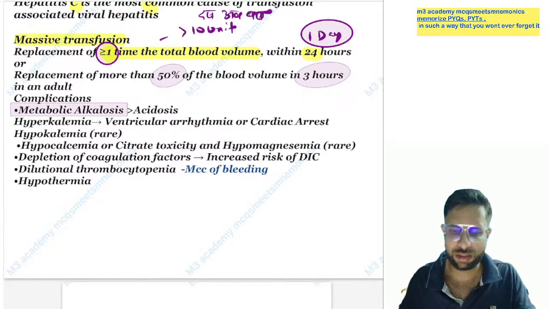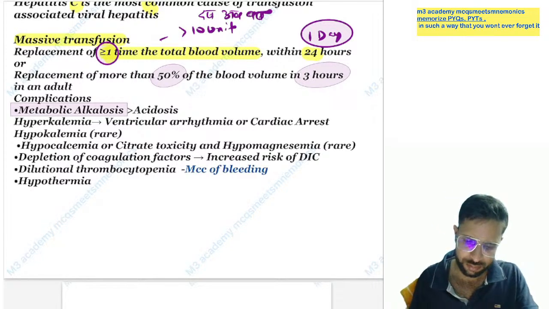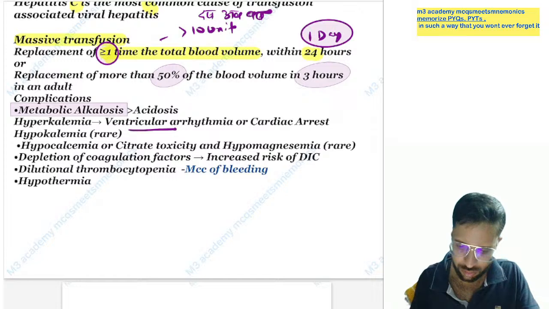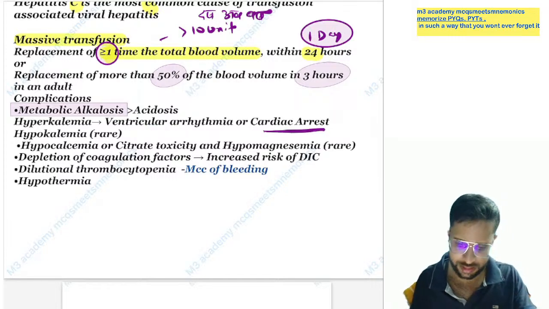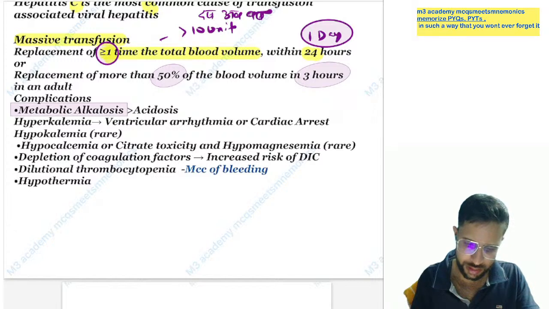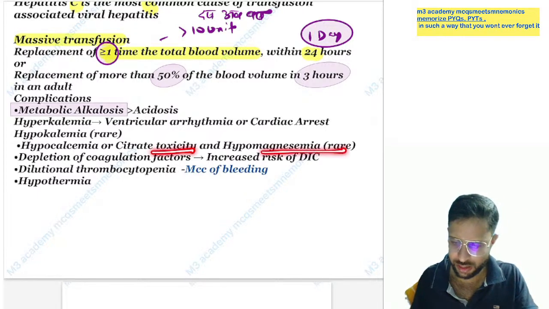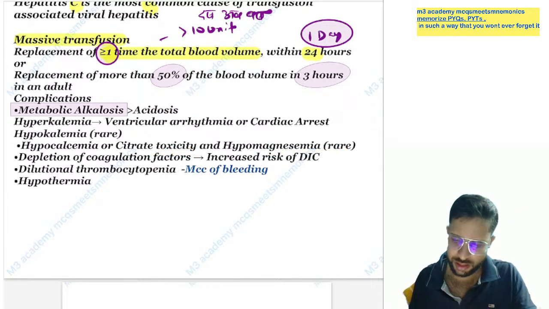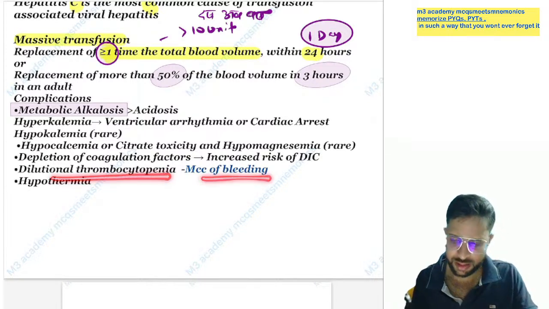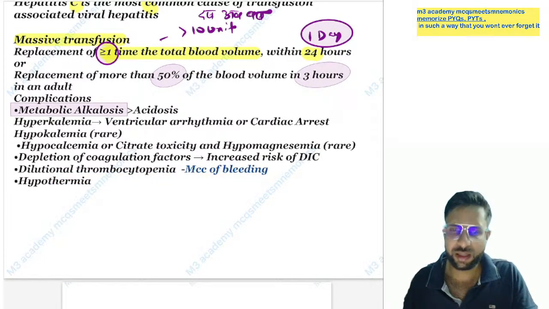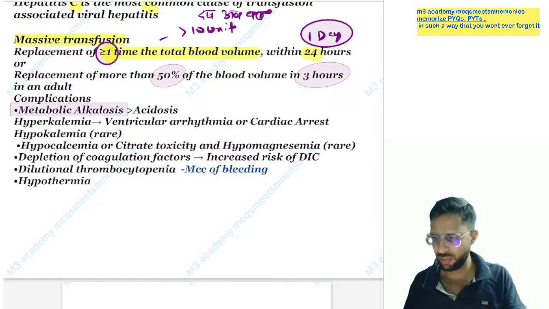This question was also asked previously. Now, this hyperkalemia can cause ventricular arrhythmia or cardiac arrest, and hypokalemia also happens, but this is rare. So hypocalcemia, or you can say citrate toxicity, or hypomagnesemia, and there is a dilutional thrombocytopenia. This is the most common cause of bleeding, and hypothermia. This complication may happen.